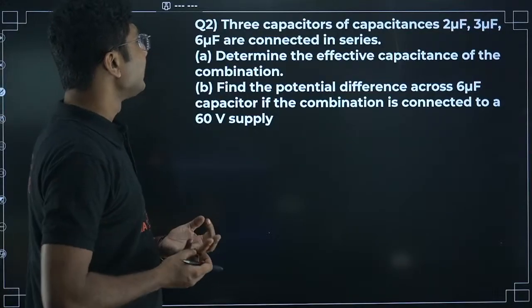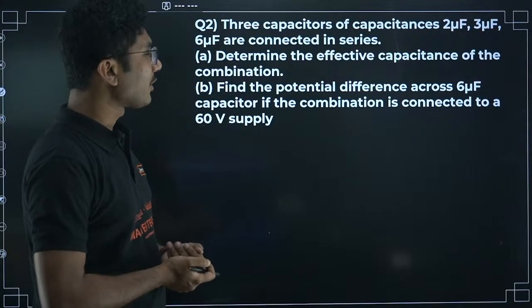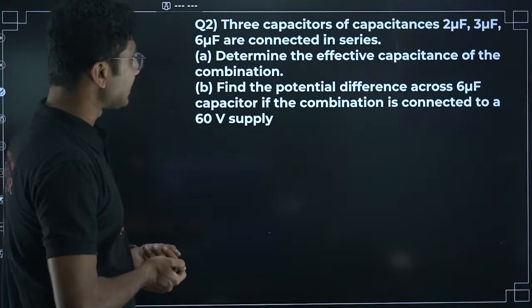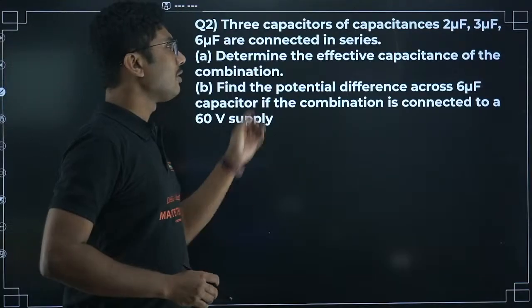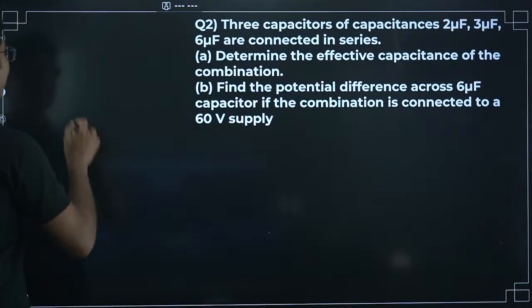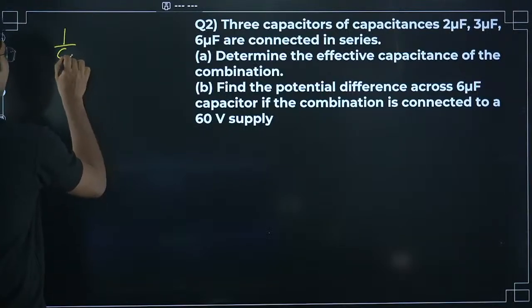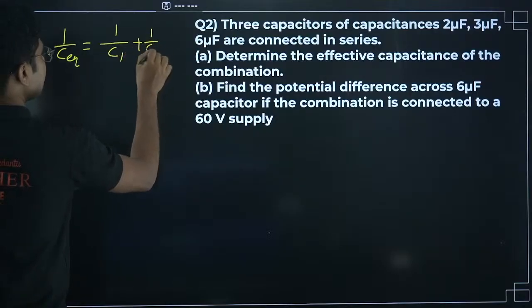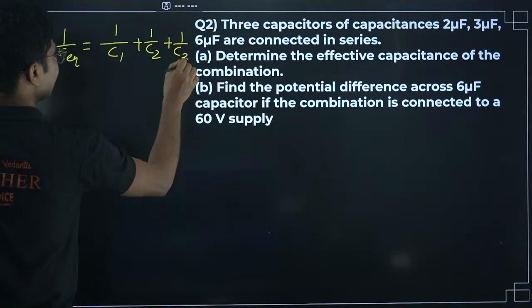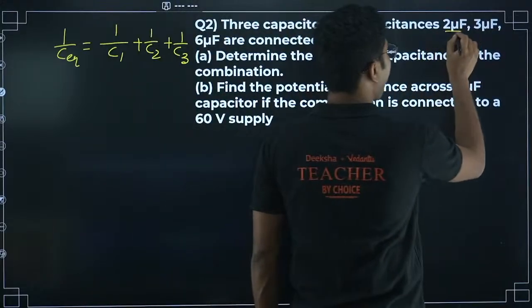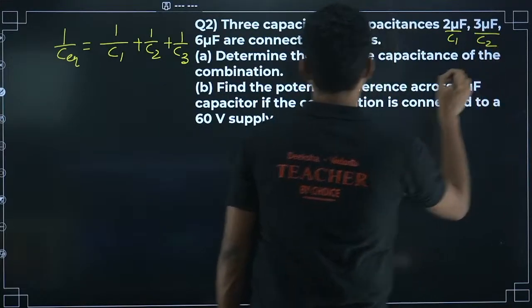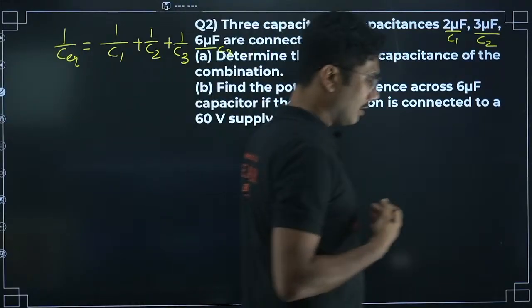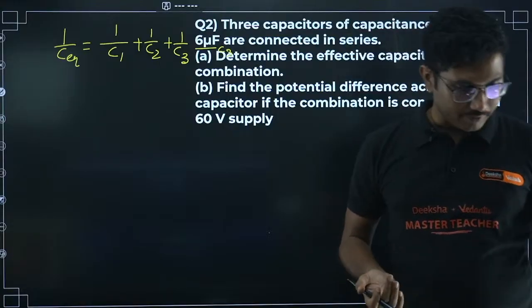Now next question: 3 capacitors of capacitance 2 microfarad, 3 microfarad and 6 microfarad are connected in series. Determine the effective capacitance of the combination. Now I am leaving it to you. You solve this first portion quickly and tell me the answer. What is the formula? Formula is 1 by C equivalent equals 1 by C1 plus 1 by C2 plus 1 by C3. So this is C1, this is C2 and this is C3. Diagram is not necessary, but if you can draw the diagram, that will be very, very good.